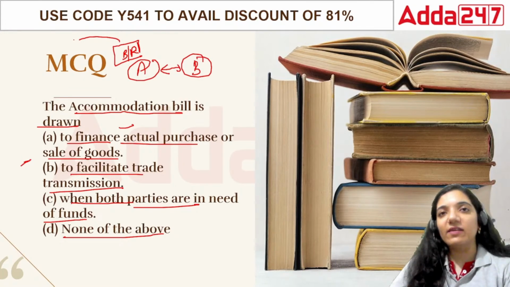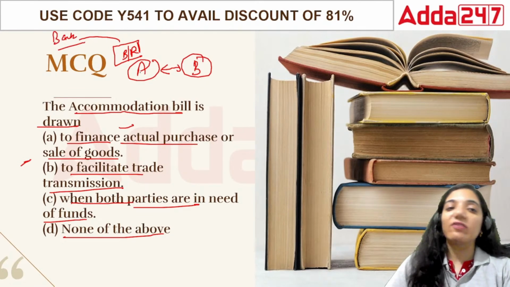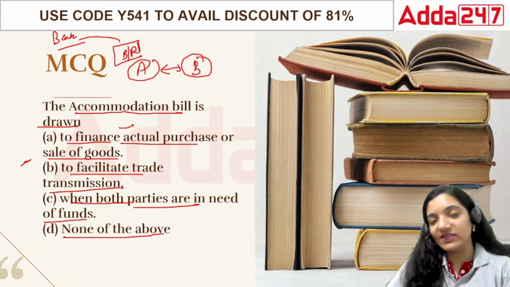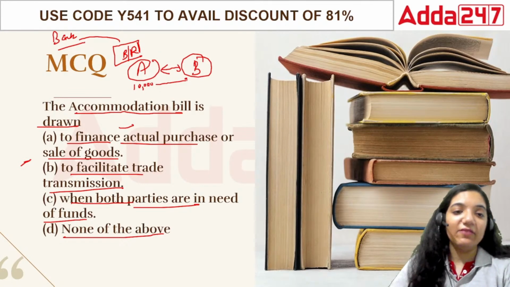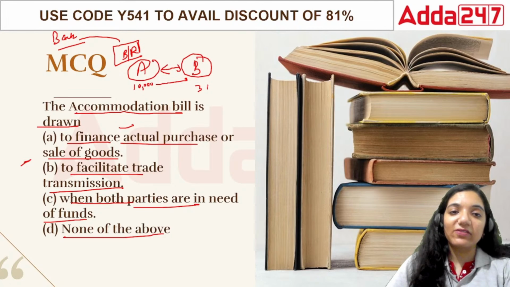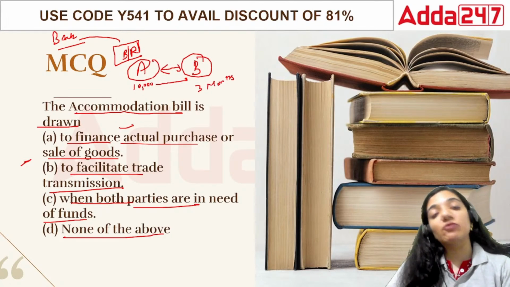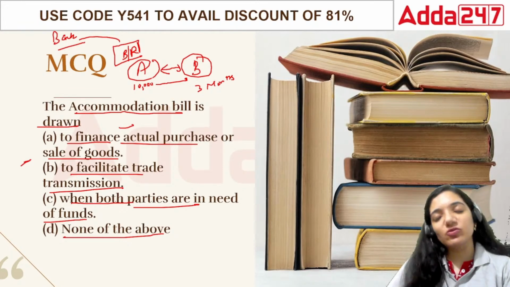We can get a loan there from the bank. So on the basis of this bill of exchange they will get a kind of security. This is discounted and then the bank will give money of 10,000 to A. Now A will share this money with B, and they will take this money for 3 months, and then after 3 months they will collectively return it to the bank, and they will not disclose the fact that this bill receivable was issued out of nowhere.